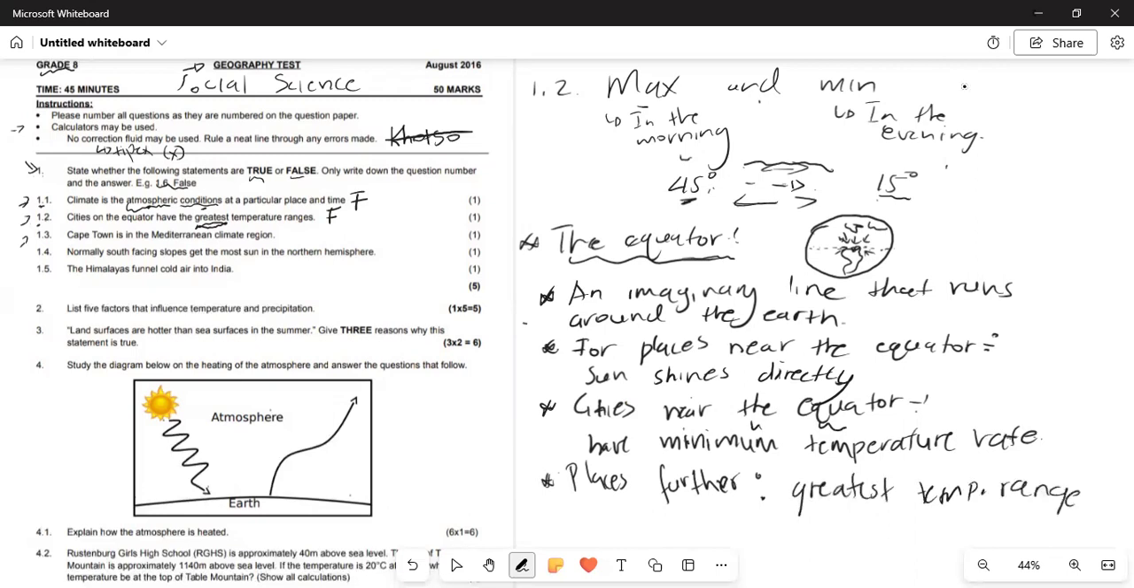So if you live far away, remember this is your equator, that imaginary line. For everyone who lives near here, they'll have a minimum temperature range. But for places like here, South Africa, we'll have a rather great temperature range. All right, so here it's false. Cities on the equator have the greatest temperature range, it's false. All right, and then moving on to 1.3.